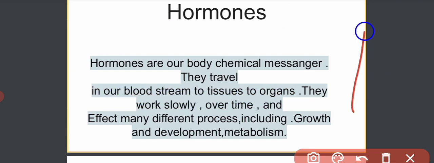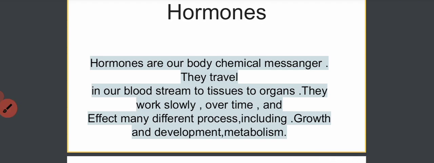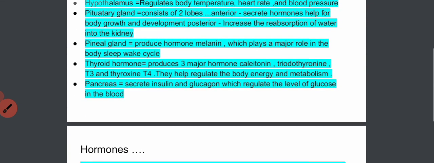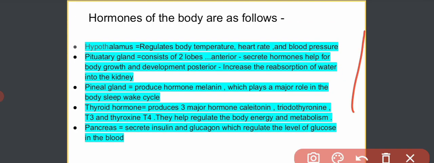So let's talk about the hormones of our body. The first one is the hypothalamus. The hypothalamus is present in our brain, and it secretes hormones which help to regulate body temperature, heart rate and blood pressure. A larger amount of hormone secretion may cause many problems.